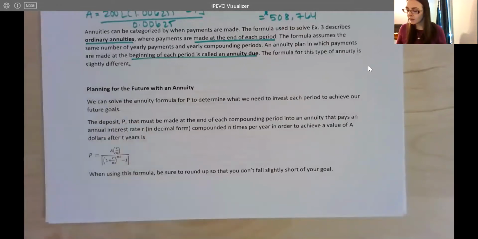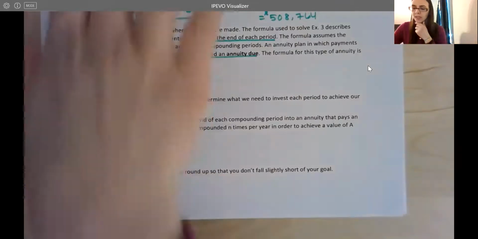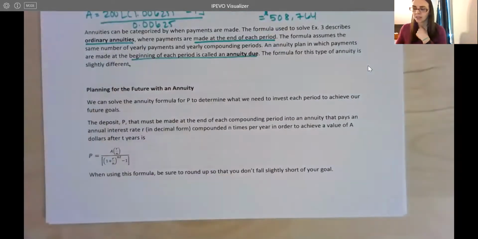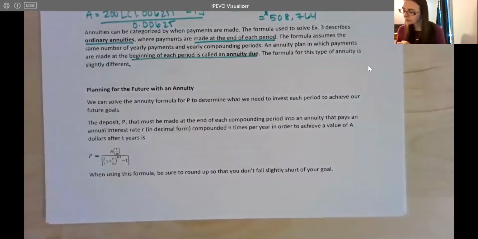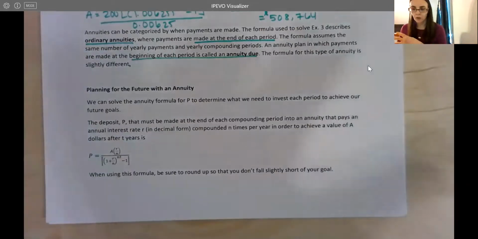So we can solve the annuity formula as well for P. Kind of like we did before with compound interest, we can rearrange these variables. Using that same formula we started with, you can rearrange it and solve for P instead of solving for A, and kind of work backwards. So we can solve the annuity formula for P to determine what we need to invest each period to achieve our future goal. Like, how much do I have to invest now to get my goal for the future?